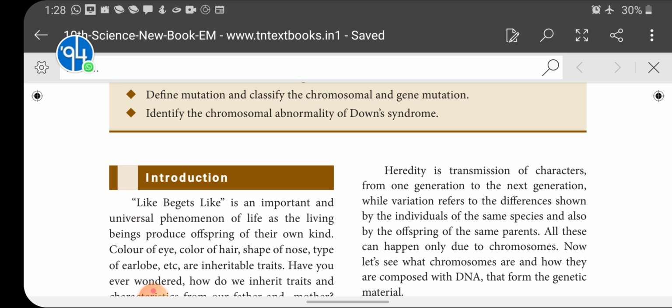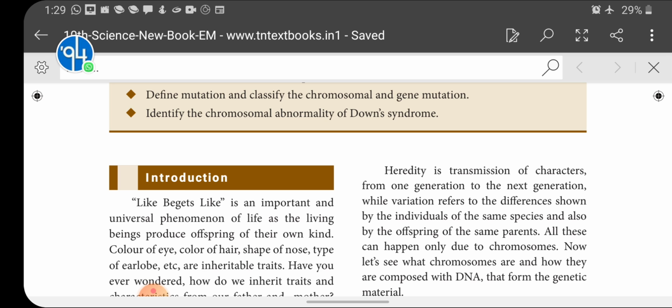When these two kinds of characters mix together in a zygote, the expression is different. Here we can see variation. Children, this is the introduction about heredity. Heredity is nothing but the conduction of characters from one generation to another, or from the parents to the offspring.